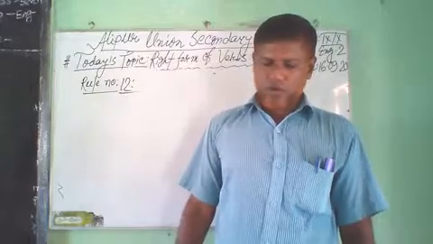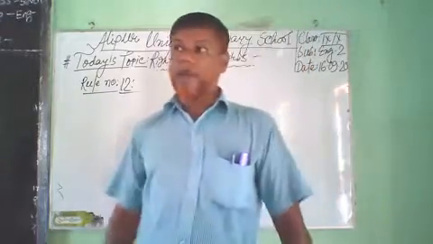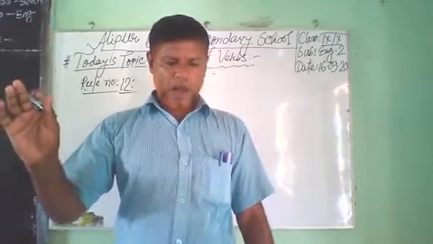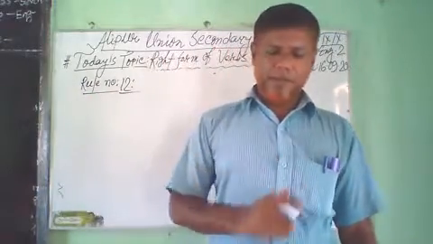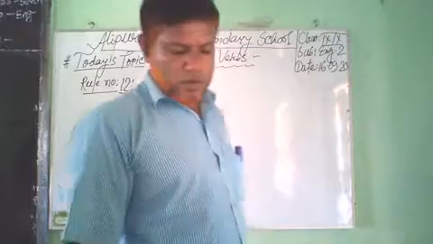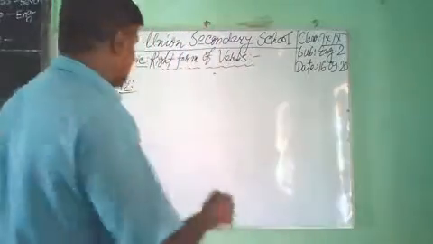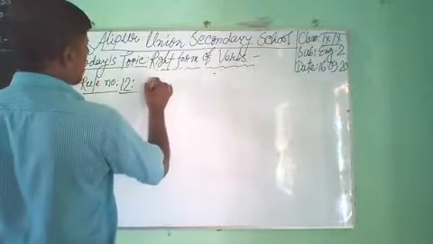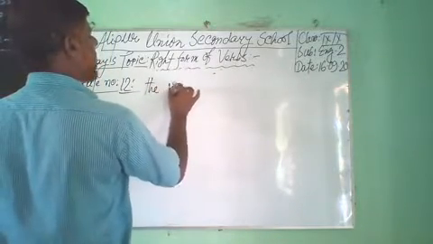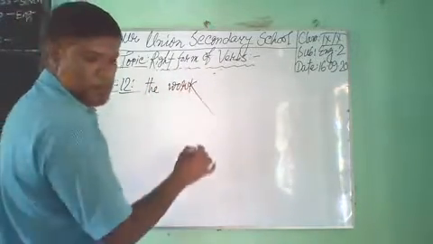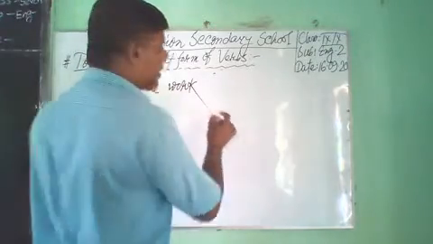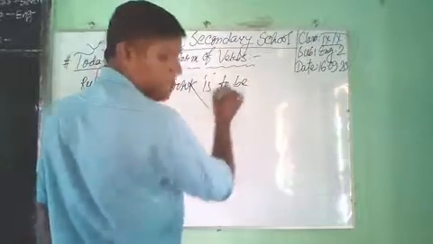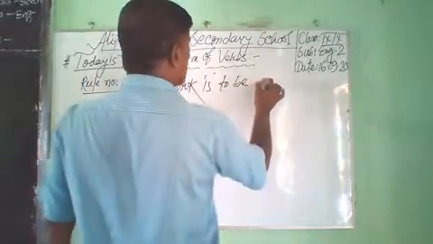Have you understood? Dear student, rule number 12. Main verb will be verb 3 after to be and having. Such as, the work is to be do.